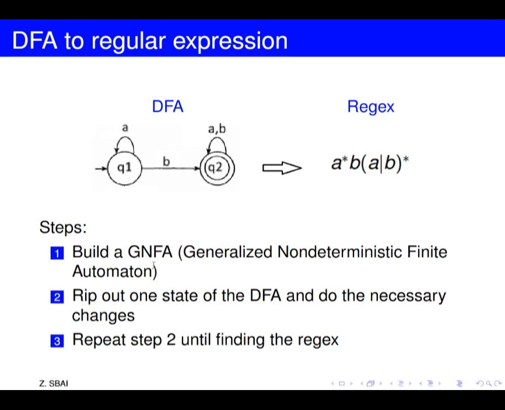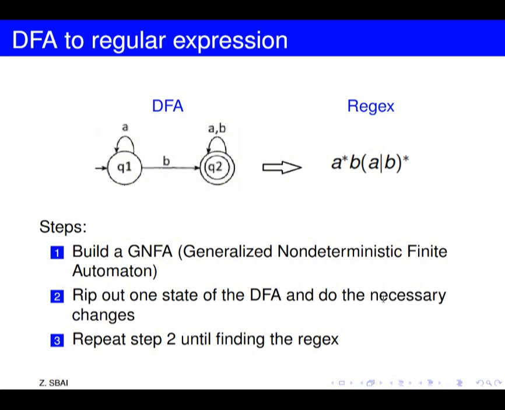Then to take this NFA and start ripping out the internal states one by one and do the necessary changes. We mean by changes here the modification that we need to do on the transitions so that the machine still accepts the strings that are already accepted.